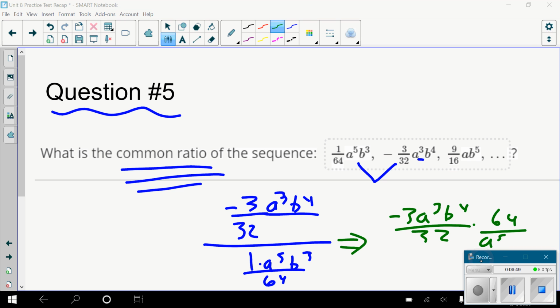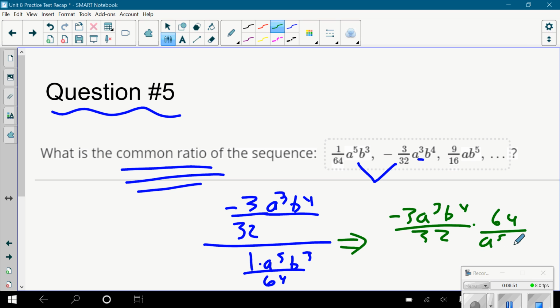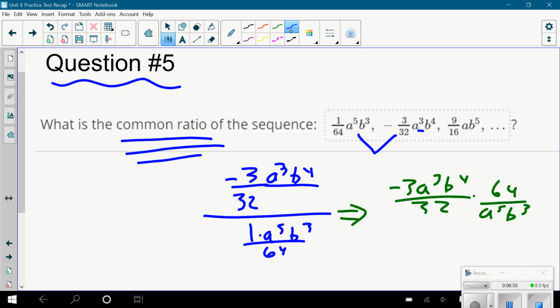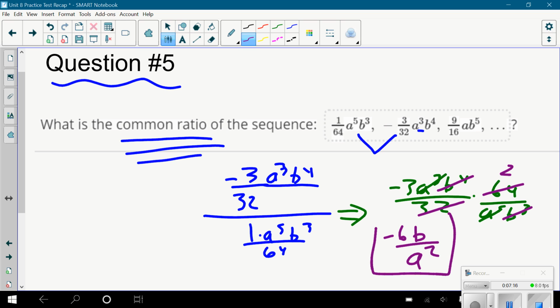And then this is relatively straightforward to simplify. We got an a cubed on top and an a to the 5th on bottom. That leaves us with a squared on the bottom. We have a b to the 4th on top and a b cubed on bottom. That leaves us with a b on top. We have a 64 and a 32. Those cancel and leave us with a 2 on top. -3 times 2 is -6. -6b over a squared is our common ratio.